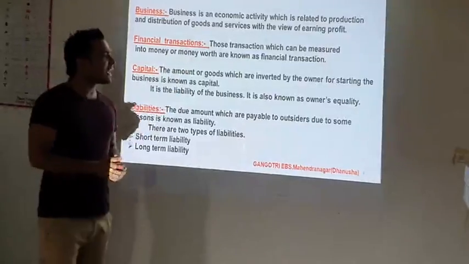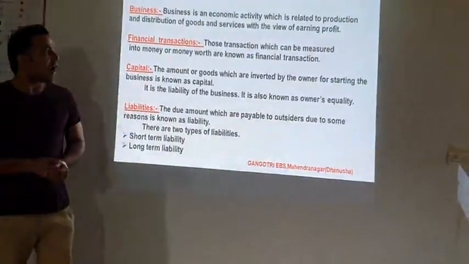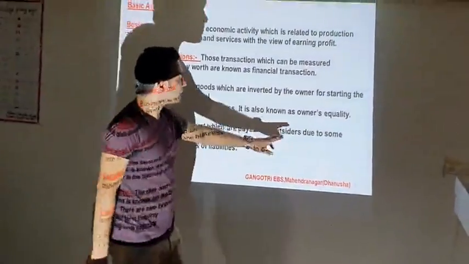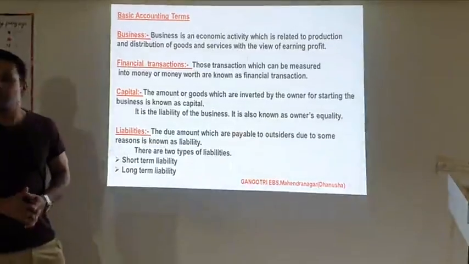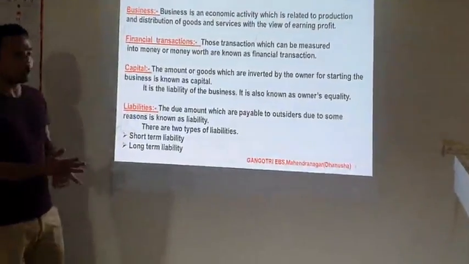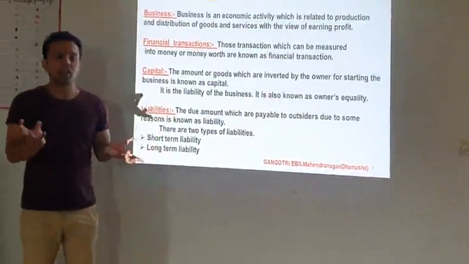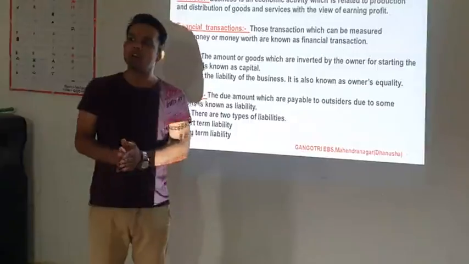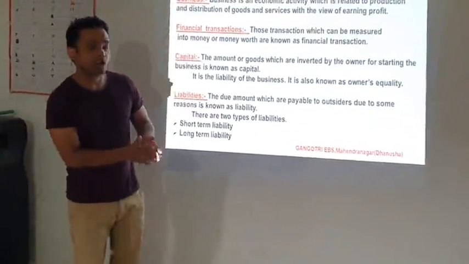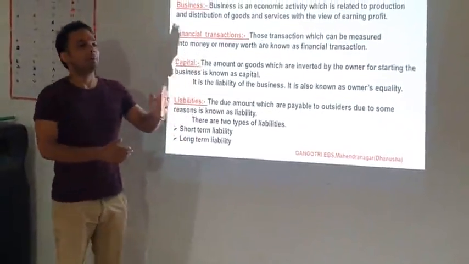And it is also known as the owner's equity. Owner's equity, here the spelling is a mistake, but that is the equity. Owner's equity means capital. So what is the difference between the capital and the owner's equity? If the business is a sole trading concern or a partnership organization, we use the term capital.